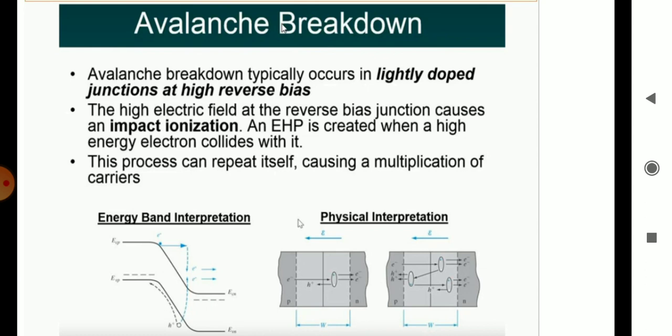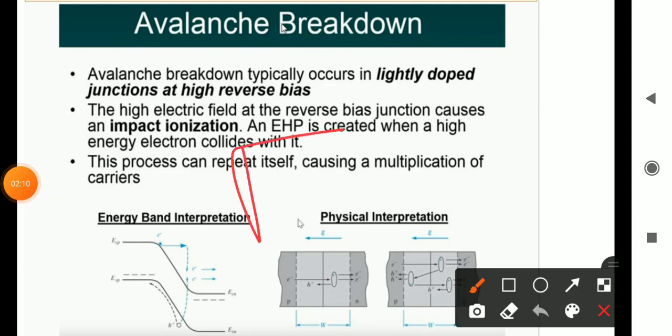The high electric field at a reverse biased junction causes impact ionization. An electron hole pair is created when a high energy electron collides with the lattice. Here one term, impact ionization, occurs in the PN junction. Impact ionization is when we apply the reverse voltage to a PN junction, the electron will gain energy.